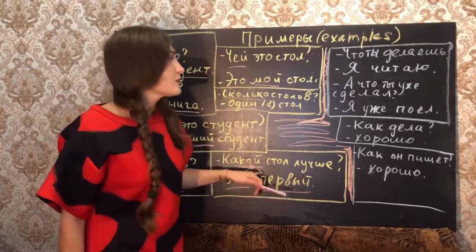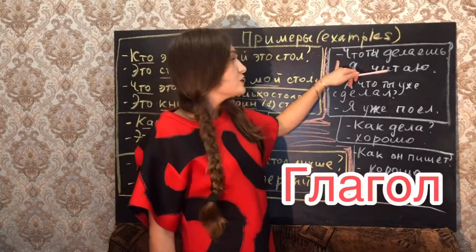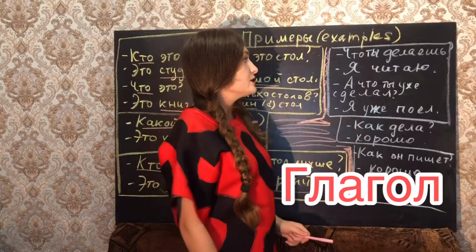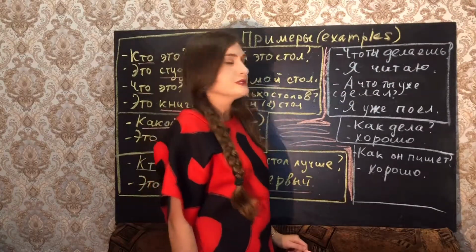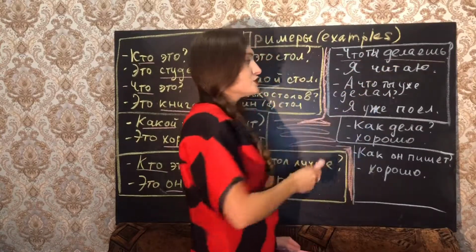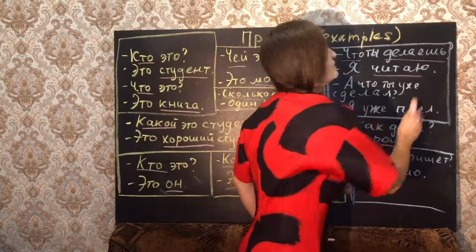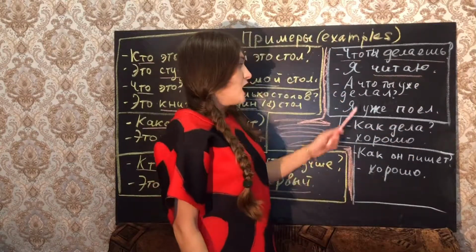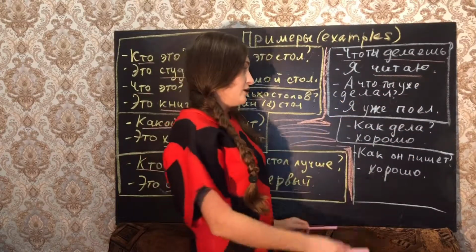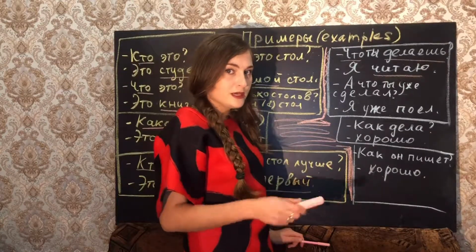Какой? Then, the verb, глагол. Что ты делаешь? What are you doing? Что делаешь? The question. And читаю is the answer. А что ты уже сделал? And what have you already done?